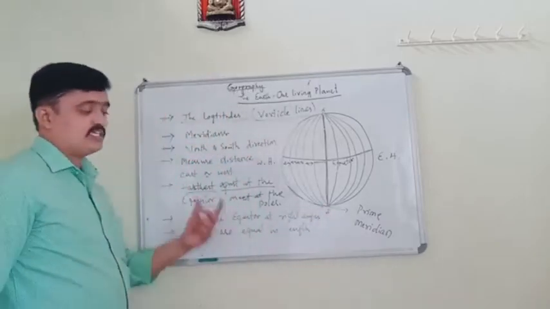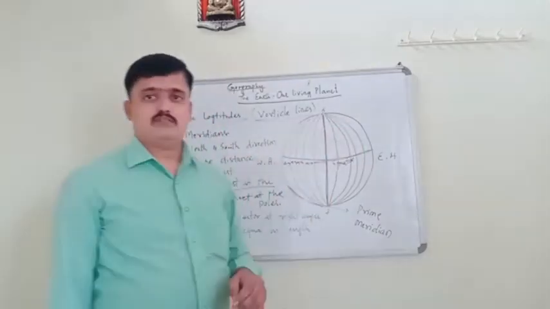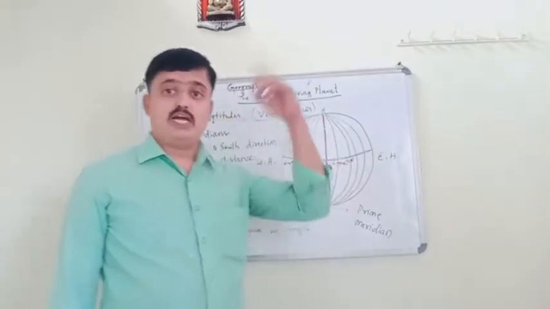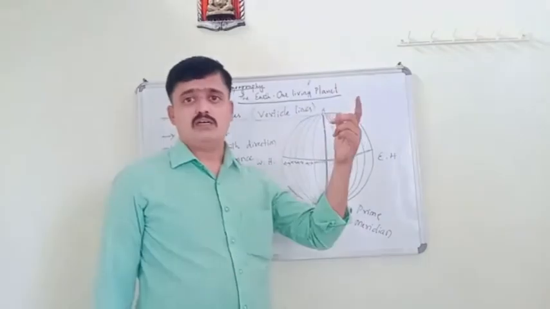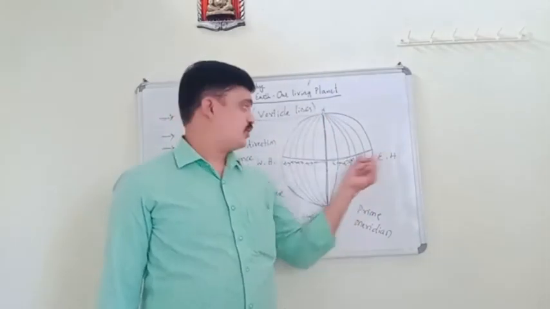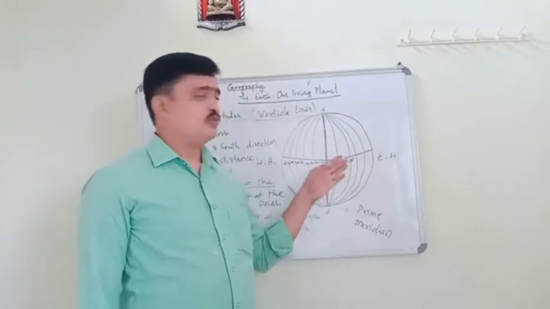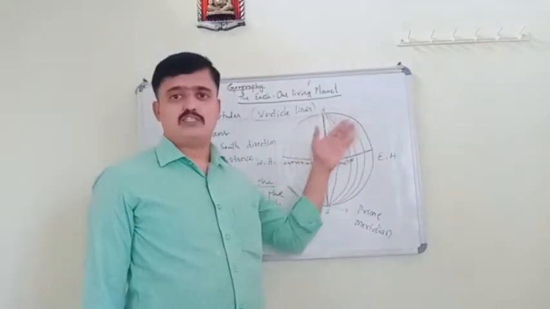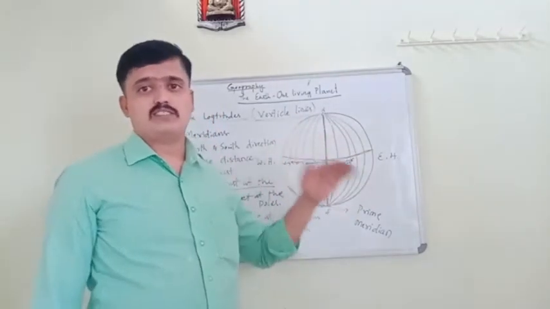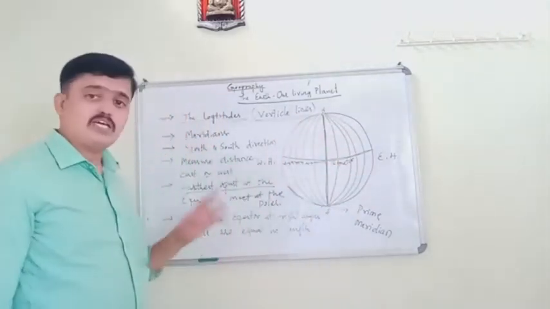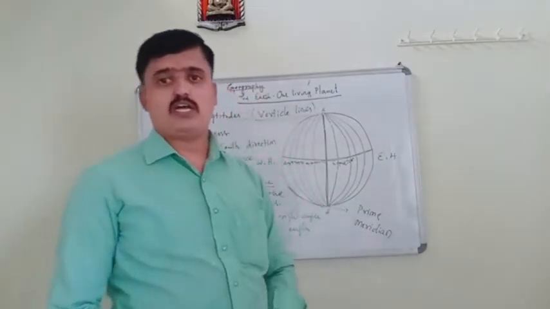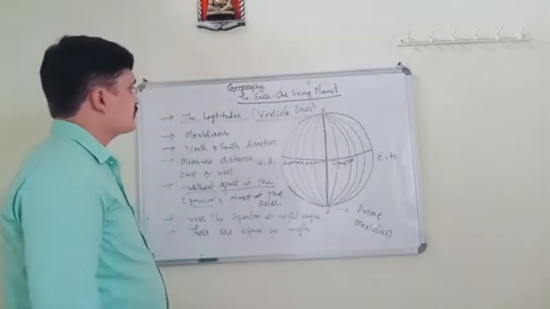These lines are equal in length here, which means longitudes are equal in length. But among latitudes, the longest line of latitude is the equator. Compared to other lines of latitude, the equator is the longest line, and it is also called the great circle. But here longitudes are equal in length.